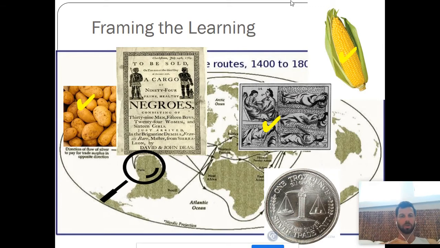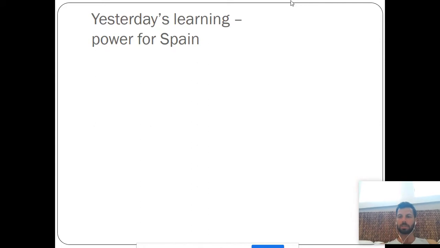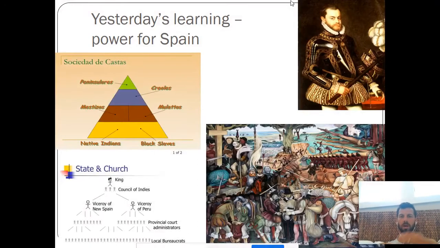And this part of the world was governed by the Spanish Empire. Now, in yesterday's lesson, we learned that Spain held a ton of power over this region. We talked about things like their social structure based on race. We talked about their king who claimed power from God. We talked about this painting here called Colonial Domination and all the ways that the Spanish exercised power over the Native Americans.